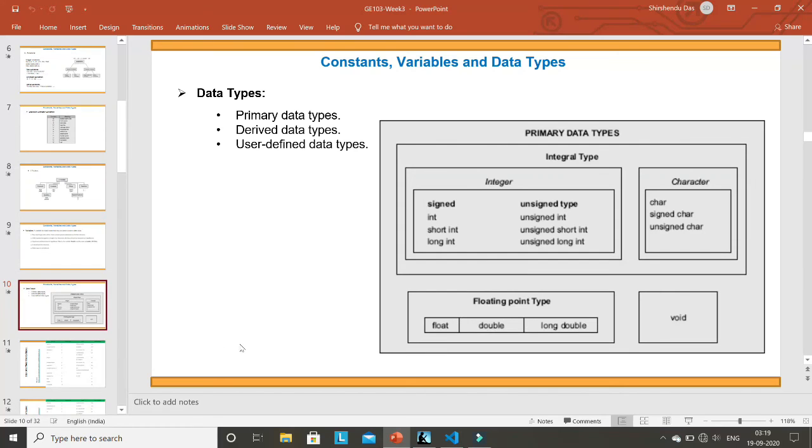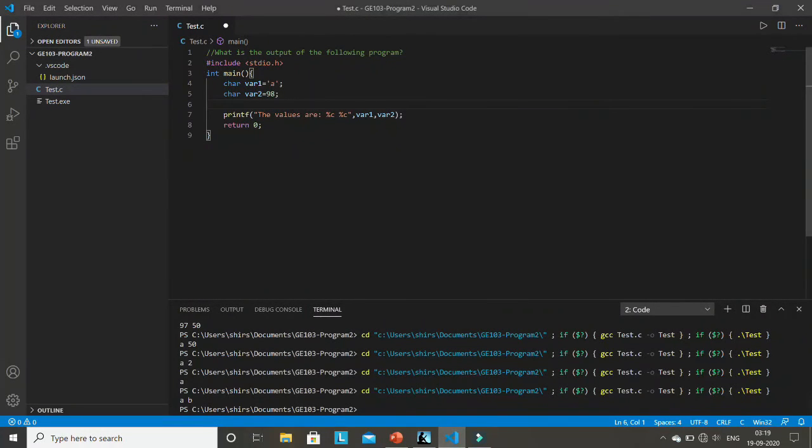Then comes data types. There are different data types possible in C. Till now, most of the examples that I have shown in class are either integer or character. Most of the time I've written integer a, integer b. This is just one particular data type in C. An integer takes 4 bytes, which I've also explained. But there are different types of data types, as written here.